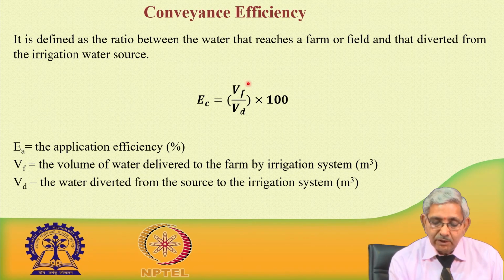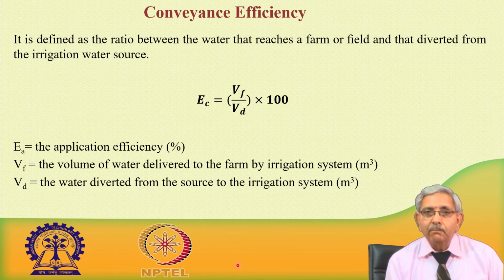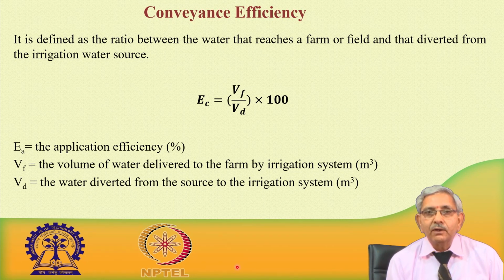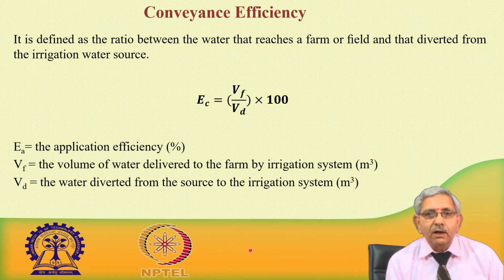When we are evaluating, conveyance efficiency is given by the volume of water delivered to the farm by a particular irrigation system divided by the volume of water diverted from the source to the irrigation system. If we are evaluating these two terms, they are in the same unit, so it comes in percentage when we multiply with 100.